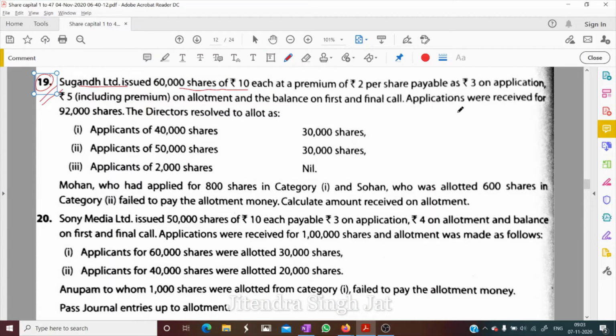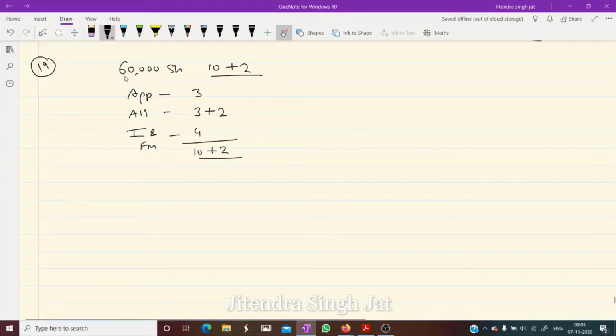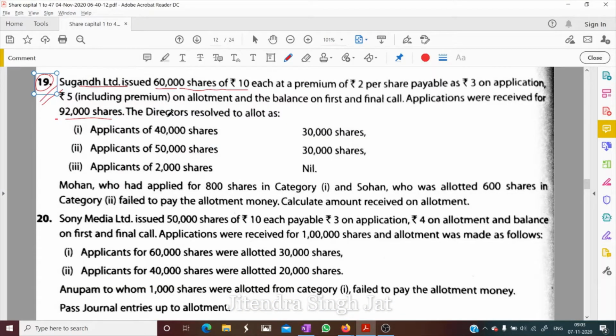Now let's see. Applications were received for 92,000 shares. We have issued 60,000 shares, but applications received are for 92,000. So this case is known as oversubscription. This is the case of oversubscription. So the directors resolved to allot as follows.